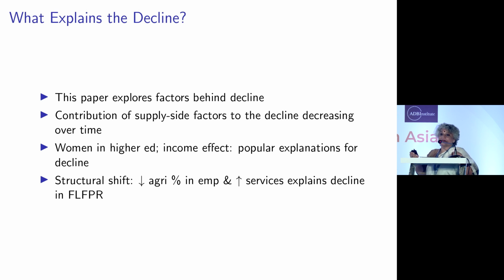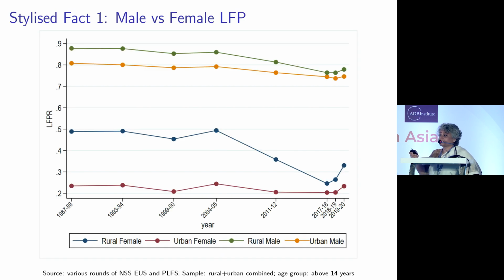But another thing has happened over this period, which is a structural shift in the pattern of employment. So the proportion of people that agriculture employs has declined, the share of employment in services has increased, and manufacturing has more or less remained the same. It's been a slight increase, but not really changed much. So the proportion of people employed in agriculture has gone down, the proportion employed in services has gone up. And so, is there any connection between this and the decline? That's really the question that we are asking in this paper. Here's a graph that shows that pattern.